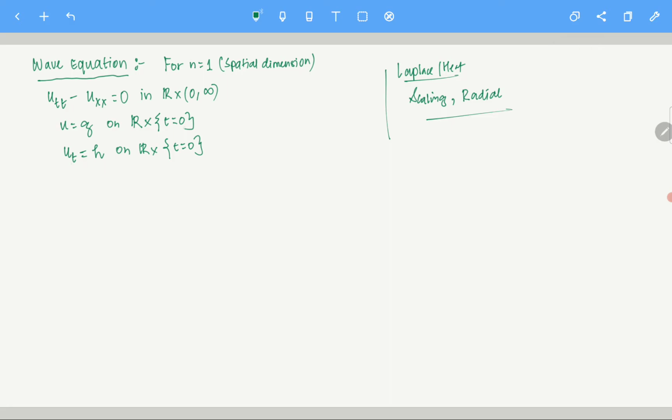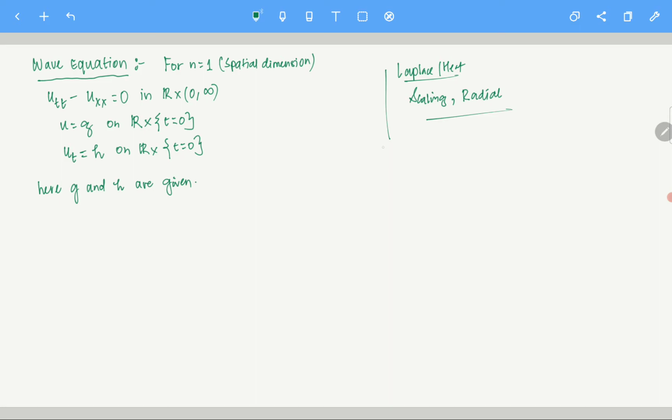Because R is unbounded, the boundary essentially becomes R cross t equals 0. Now here g and h are given. I am not specifying what they are. For now, let's just assume that there are some g and h given, and I want to talk about it.